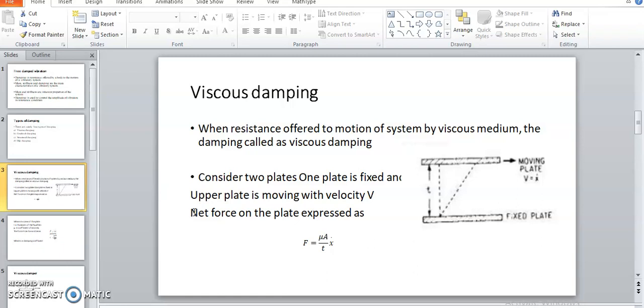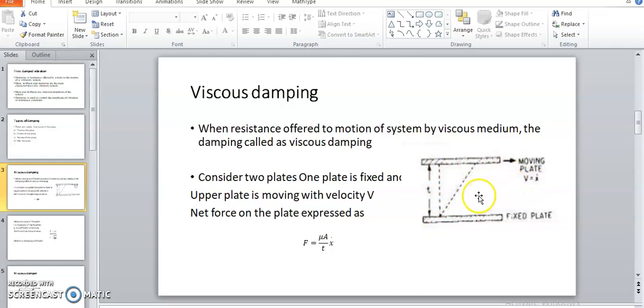Here we consider two plates. The lower plate is fixed and the upper plate is moving with some velocity v. Both plates are separated by a thickness t, or a space t, and this space is filled with oil. The lower plate is fixed, and the upper plate is moving with a certain velocity v.